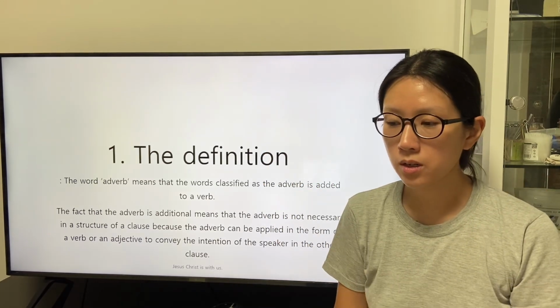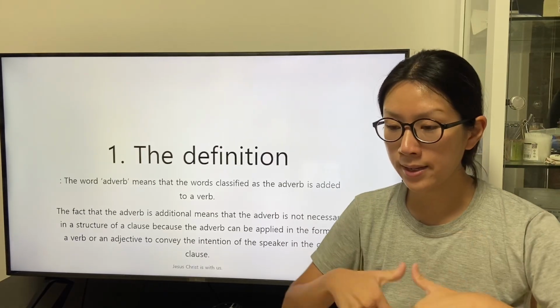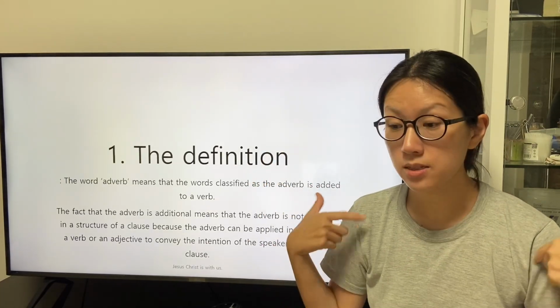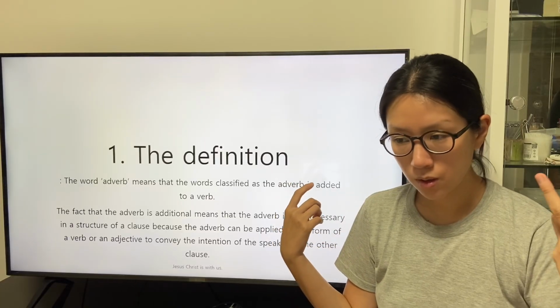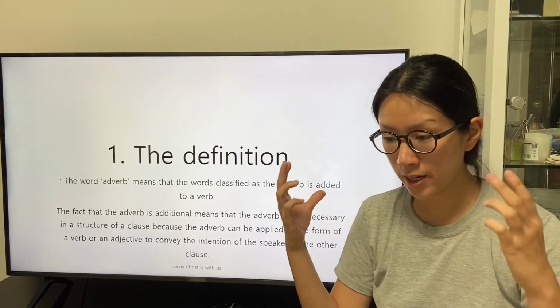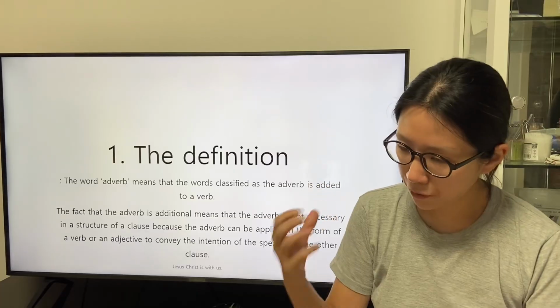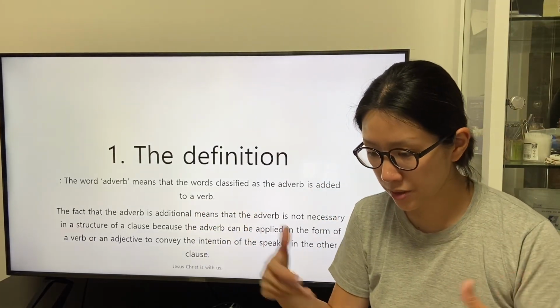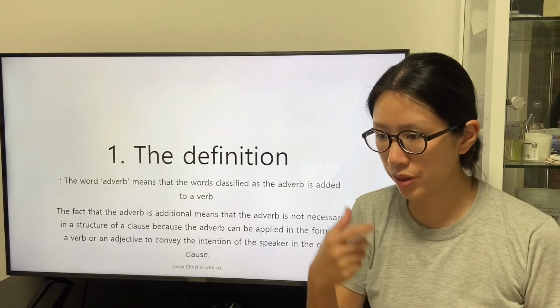The speaker can state his intent with applying a verb or an adjective that shares the same root with an adverb.